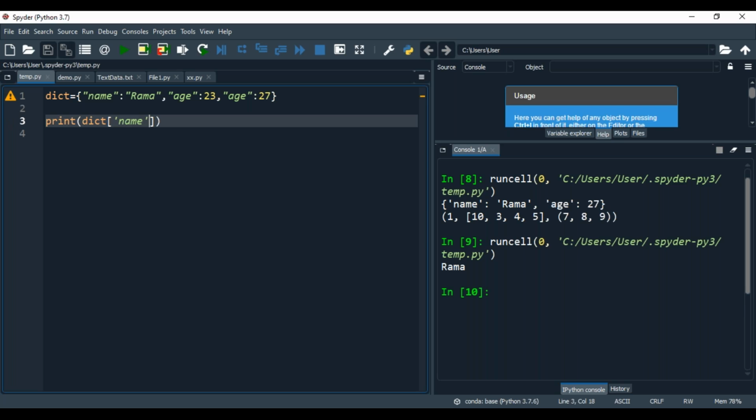Rama. Because you are asking only for the key. The value representing name will be displayed on your screen. Right? Next, for example, if you want age, see, the value for that will be displayed on your screen. Understand? So this is what is displayed. You are interacting with the key, and the appropriate value will be displayed on your screen. Okay, again come back. Next.